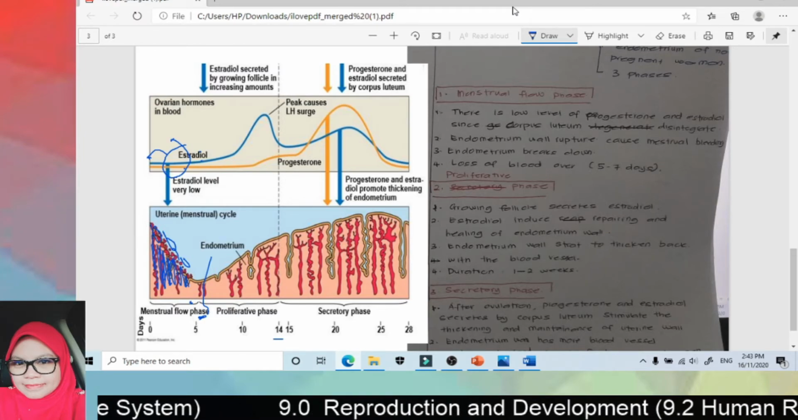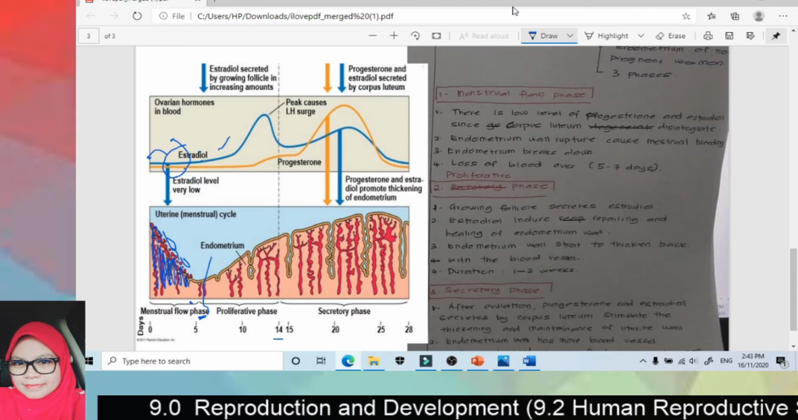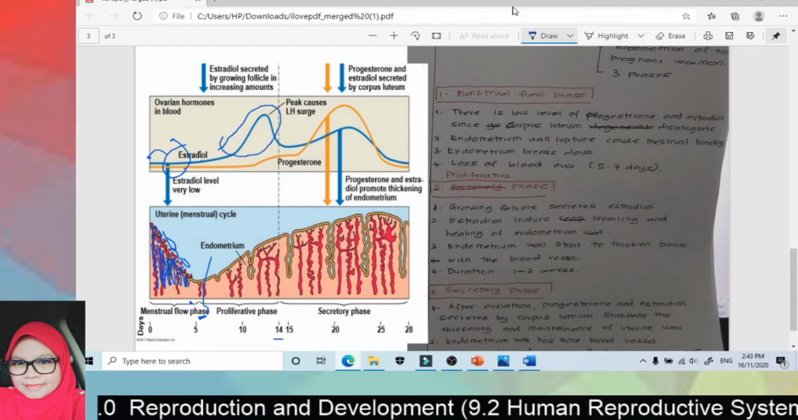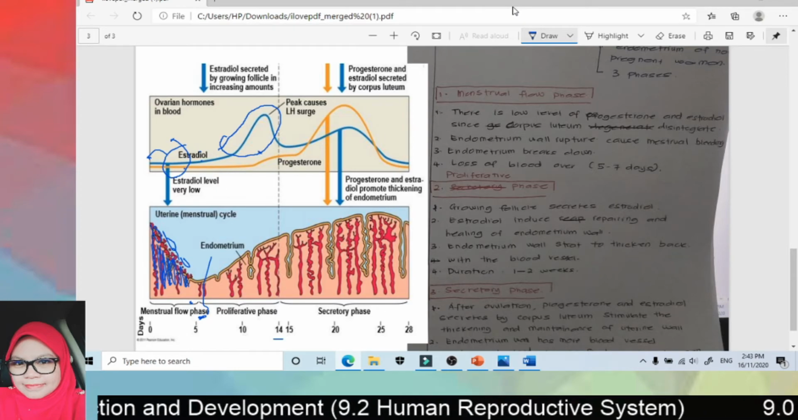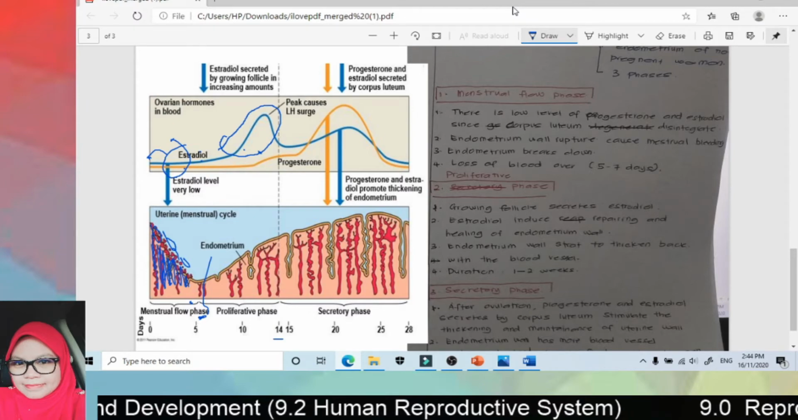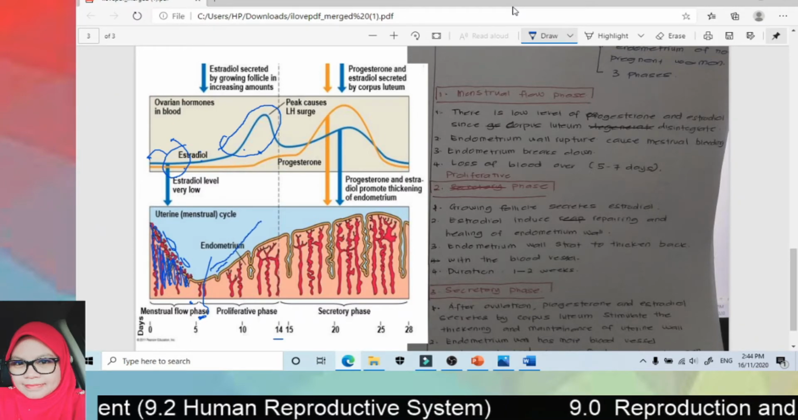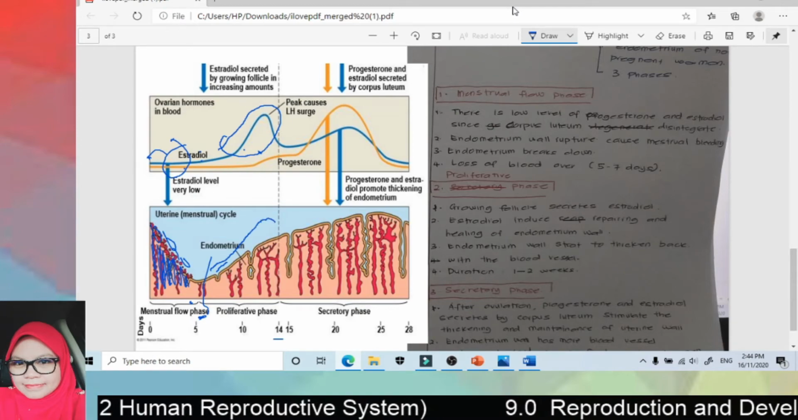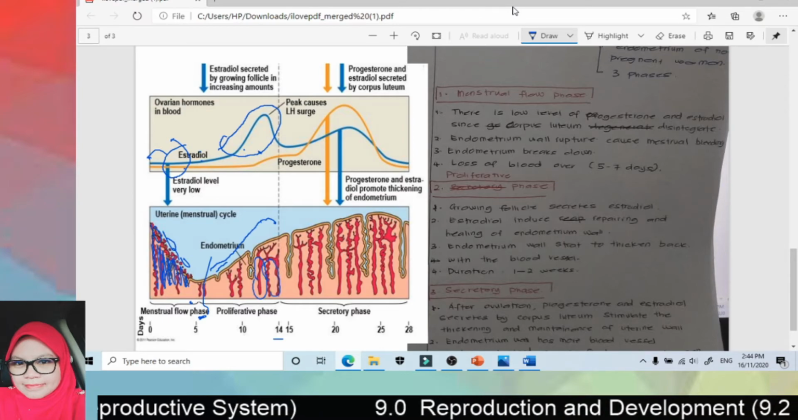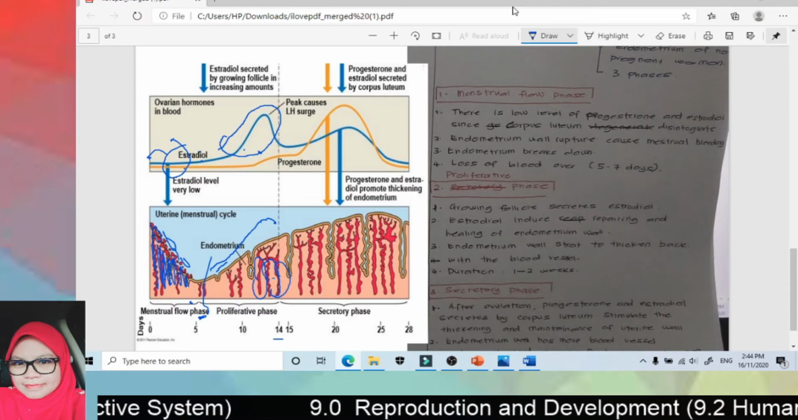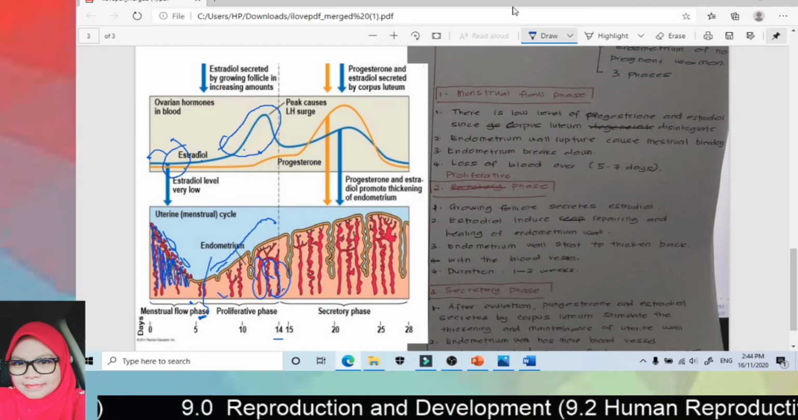In the proliferative phase, the growing follicle secretes estradiol. So here the estradiol is secreted by the growing follicle. Then the estradiol induces repairing and healing of the endometrial walls. Endometrial walls start to thicken back with the blood vessels. And the duration is around 1 to 2 weeks.